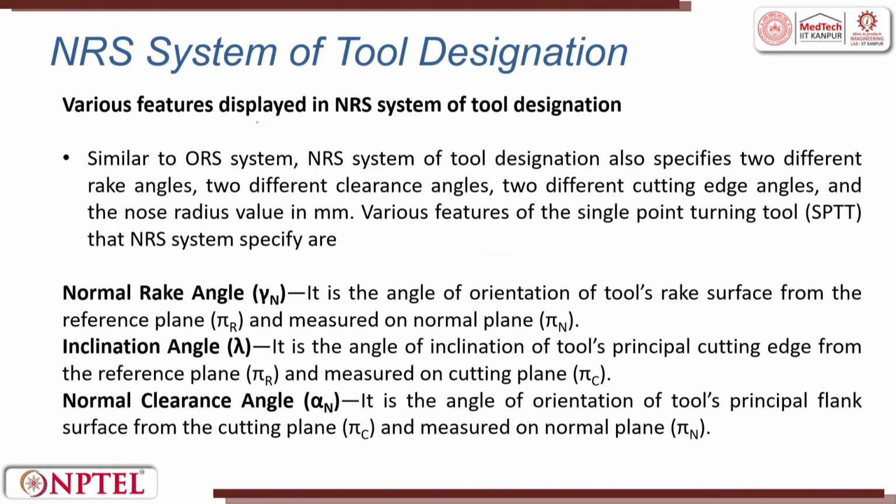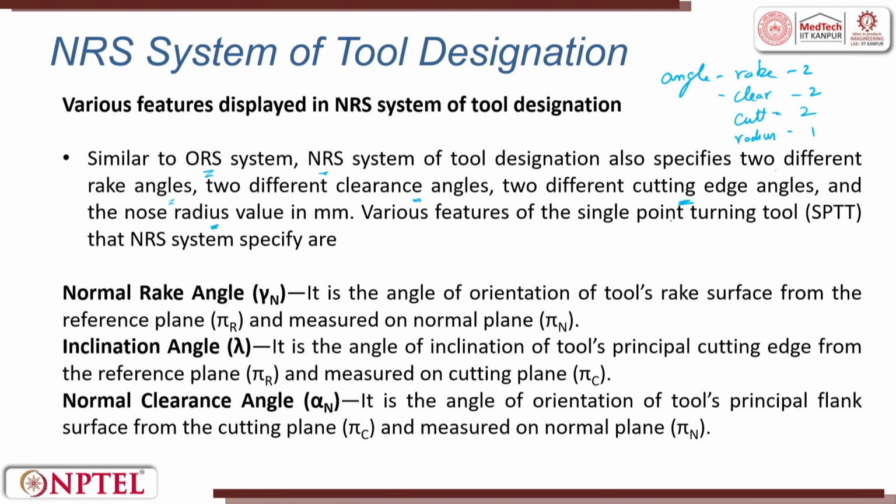Now, various features displayed in the NRS system of tool designation. Similar to the ORS system, NRS tool designation also signifies two different rake angles, two different clearance angles, two different cutting angles and one nose radius. So, that is how it is. Rake will be 2, then clearance will be 2, then cutting will be 2, and then your nose radius, that will be 1.